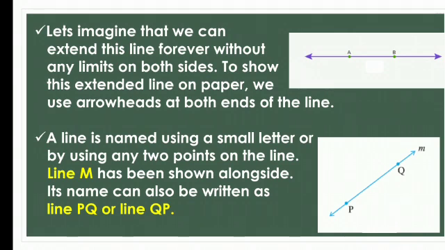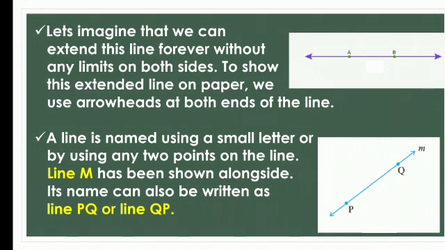Okay, next point is, a line is named using a small letter or by using any 2 points on the line. A line can be named by a small letter. एक line को आप एक small letter से नाम दे सकते हो. Otherwise, you can use 2 points, any 2 points on the line.